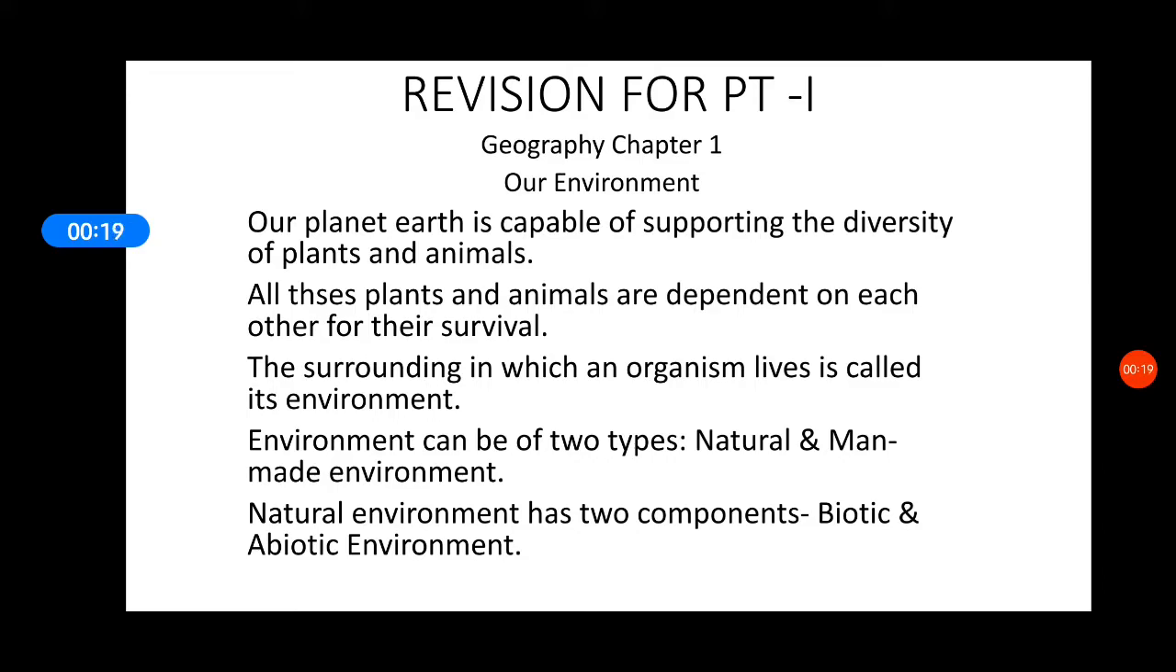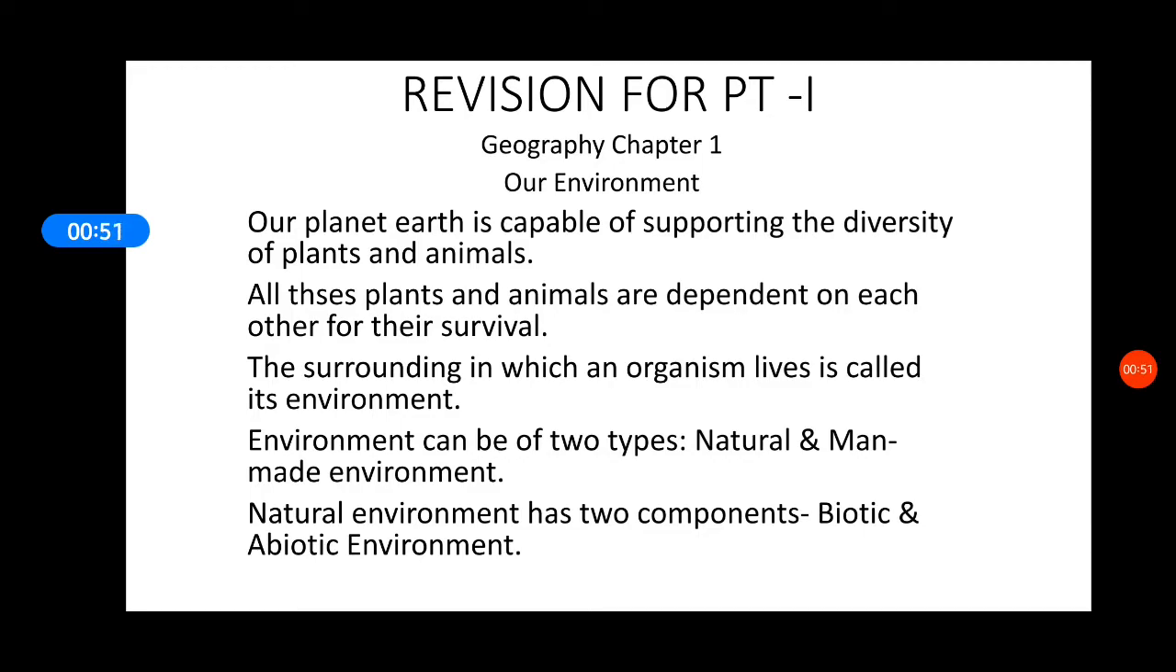We are starting with the first chapter of geography, our environment. In this chapter we basically read about how Earth as a planet is a habitat to not only human beings but also to plants and to animals. And we all know that all these human beings, plants and animals are dependent on each other for their survival. This surrounding of ours in which we live, in which we survive, is called our environment.